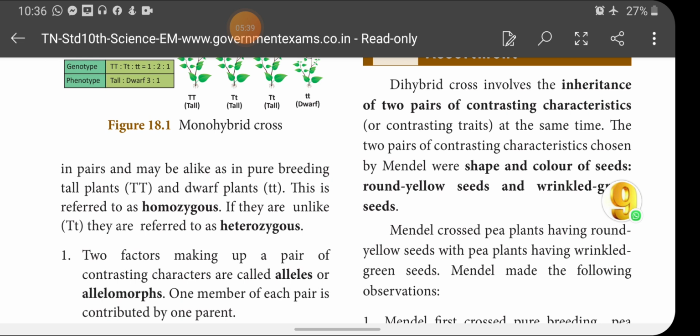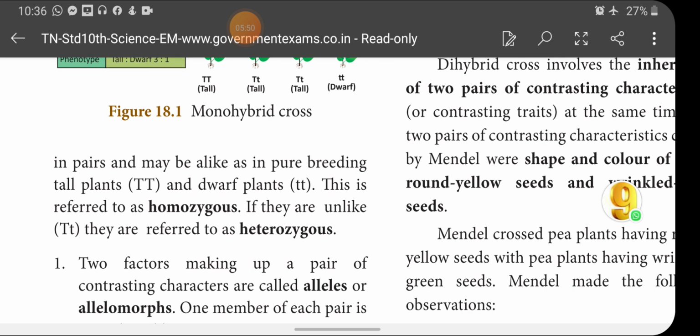And maybe, as in a pure breeding tall plant, it consists of 2 alleles such as capital T, and a pure breeding dwarf plant consists of small t. This is referred to as homozygous. If they are unlike, they are referred to as what?